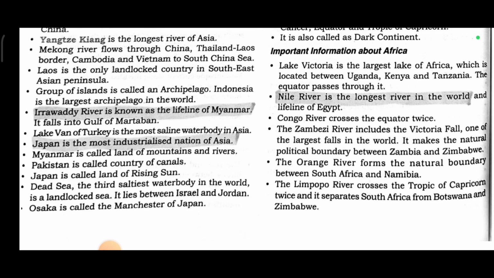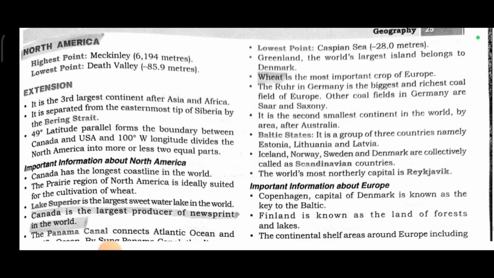Important information about Africa. Lake Victoria is the largest lake of Africa, which is located between Uganda, Kenya, and Tanzania. The equator passes through it. The Nile River is the longest river in the world and the lifeline of Egypt. The Congo River crosses the equator twice. The Zambezi River includes Victoria Falls, one of the largest falls in the world. It makes the natural political boundary between Zambia and Zimbabwe. The Orange River forms the natural boundary between South Africa and Namibia. The Limpopo River crosses the Tropic of Capricorn twice, and it separates South Africa from Botswana and Zimbabwe.